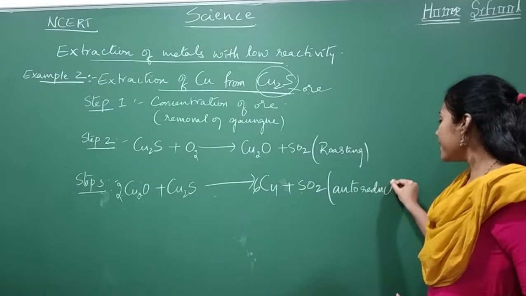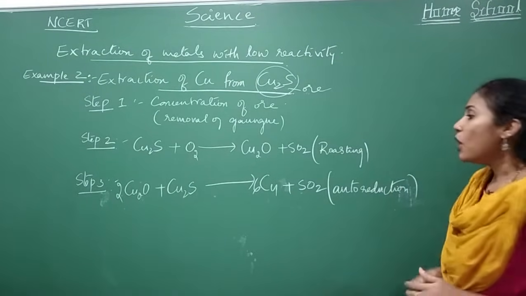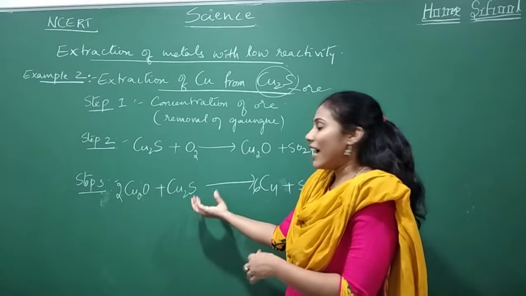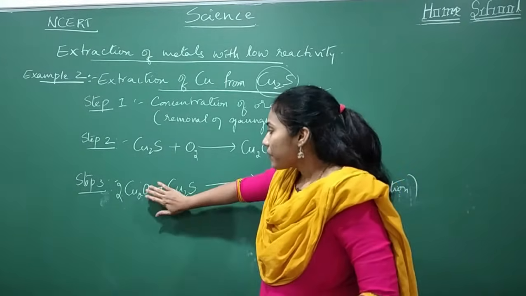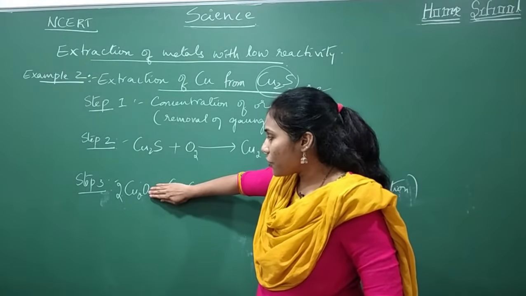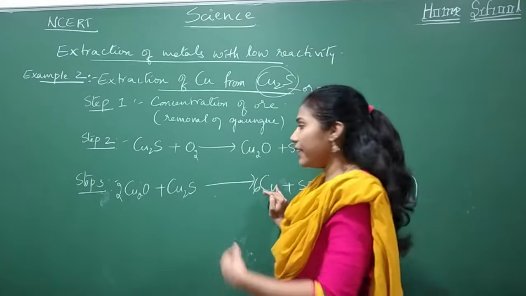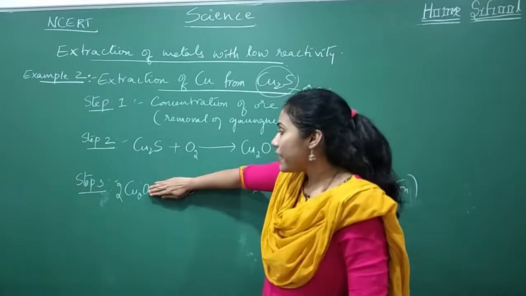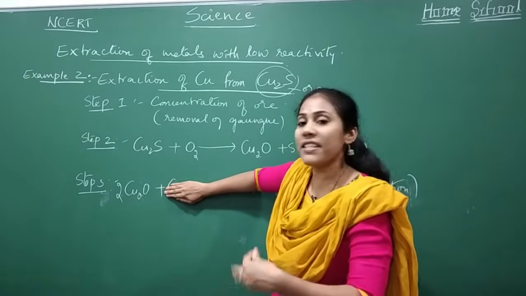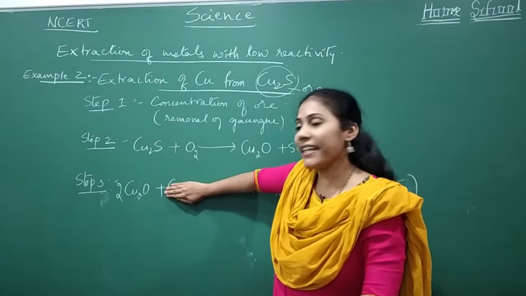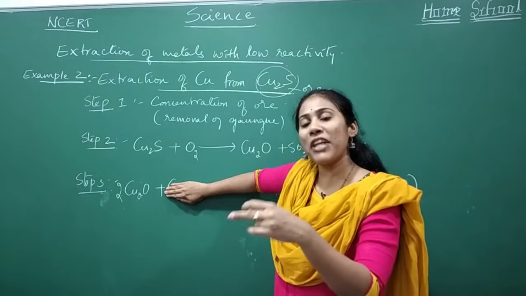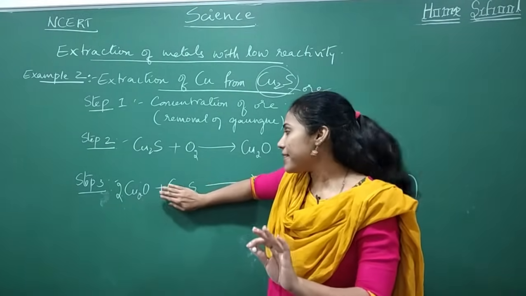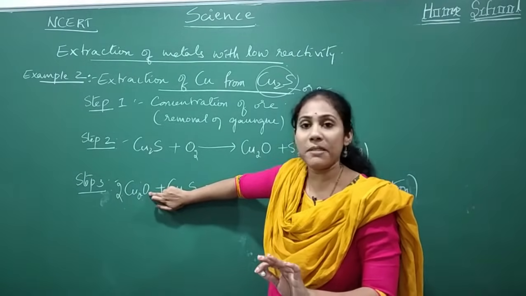Remember the word. This reaction is called auto reduction. Here you are not using any element as a reducing agent. Usually whenever you want to remove oxygen, sometimes just on heating oxygen will be removed, like you observed in the previous case. But sometimes to remove this oxygen, we use some reducing agent. Reducing agent means the agent which helps to remove oxygen from substances.